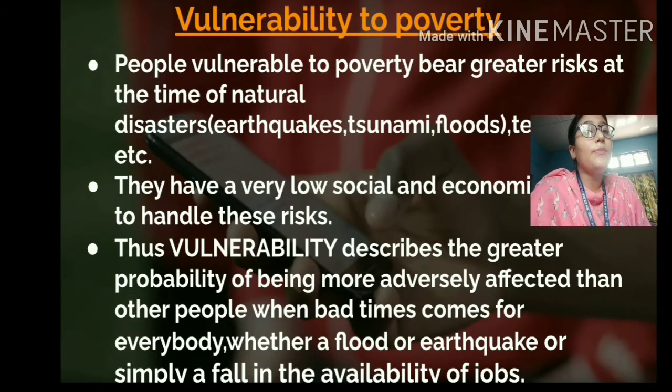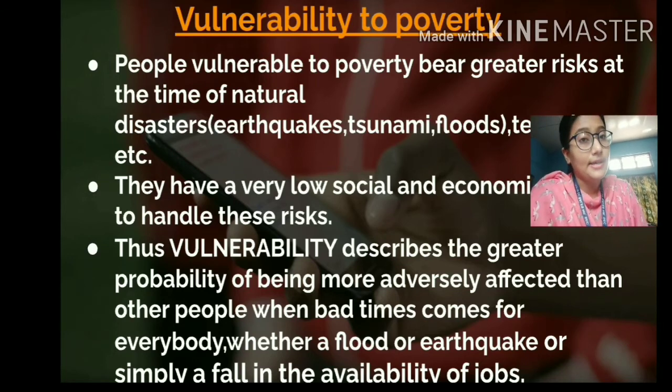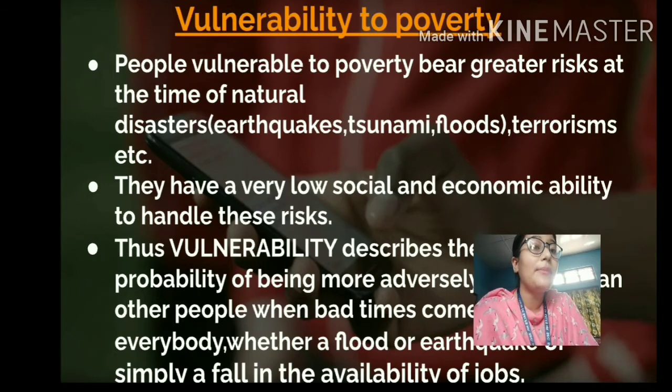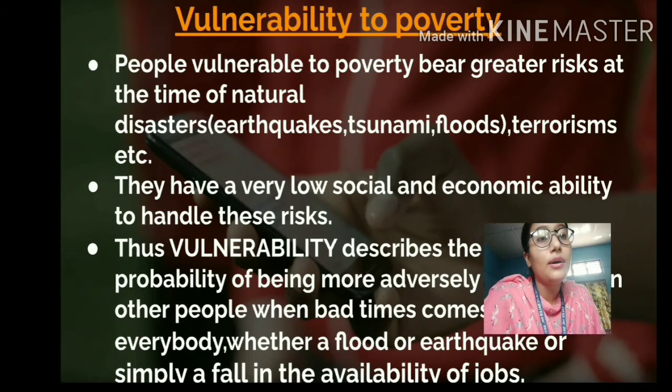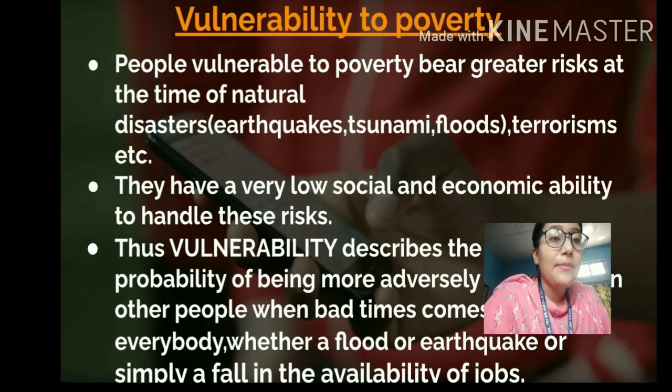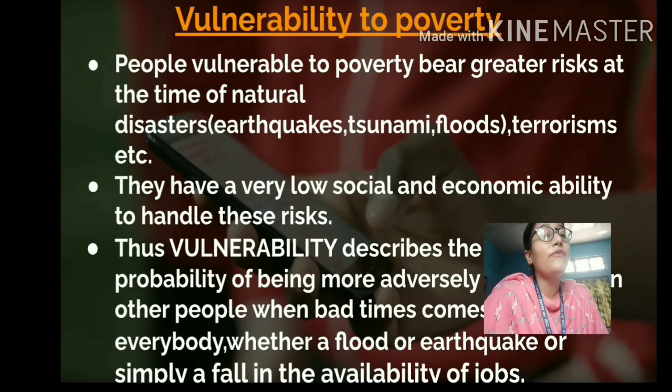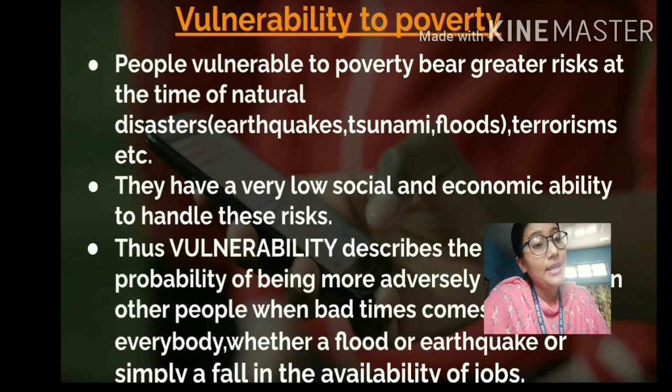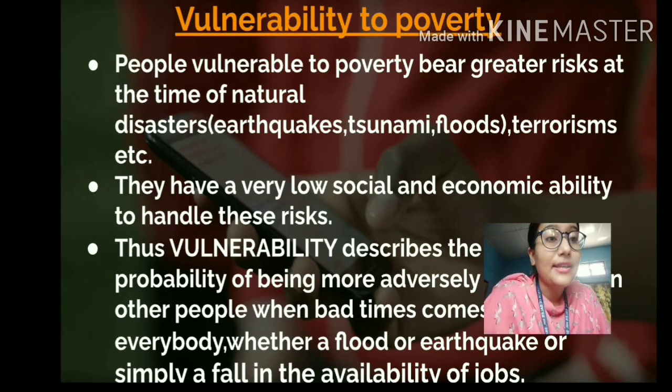So students, the people who are vulnerable bear a greater risk at the time of natural disasters, for example earthquake, flood, tsunami, terrorism, etc. Let me give another example. Let us take the case of two poor persons. One poor person lives in a plain area, whereas the other lives in Majuli, the river island. Now tell me, during the season of rainfall, which person will be more vulnerable? The one living in the plain area or the one living in the river island? Of course, the one living in the river island, isn't it?